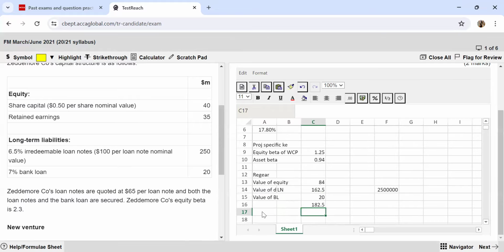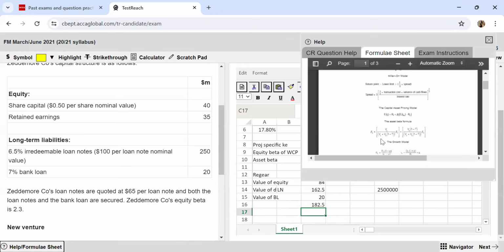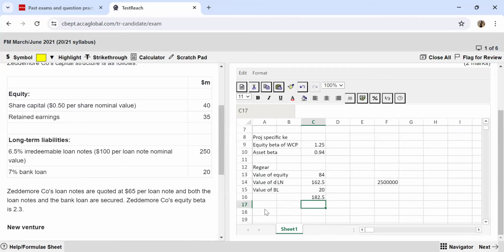Now I'm going to have to use this formula again, but I'm going to have to reverse it because now I have the asset beta with me and now I need the equity beta. So what happens is, using transposition, I'm going to find out that now in my numerator, I'm going to find the bigger value, and then in my denominator, I just have the value of equity. So let us find the equity beta over here.